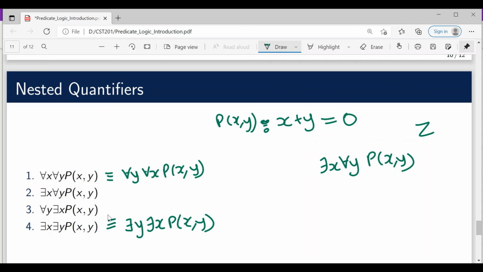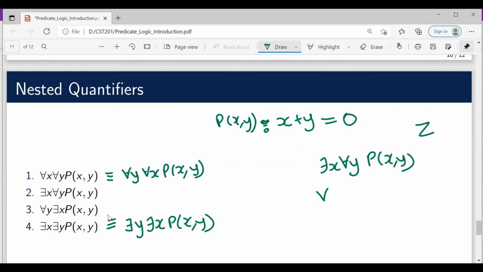So this is certainly false, because we need to identify one integer, since x and y both belong to this set Z. If you add that particular integer to any other integer, then your answer is 0. So this is false, definitely.